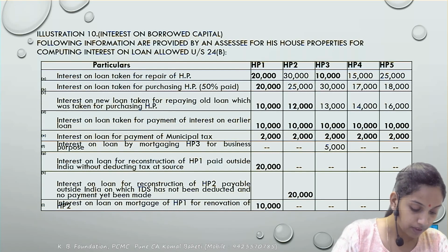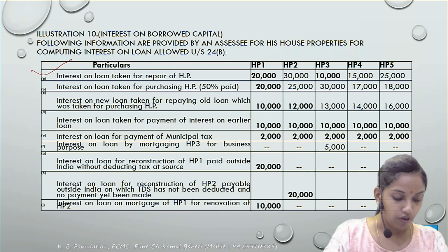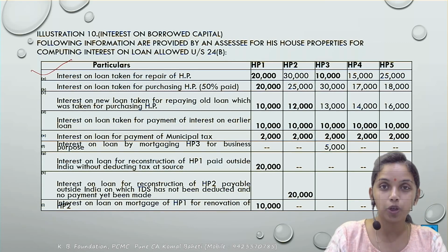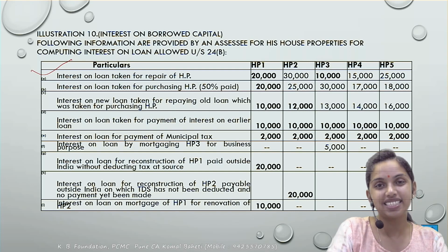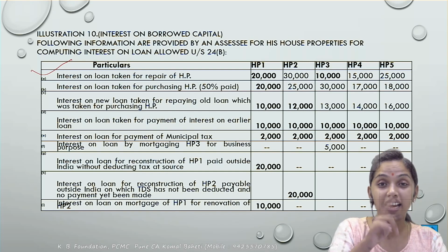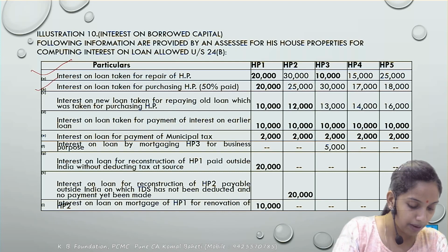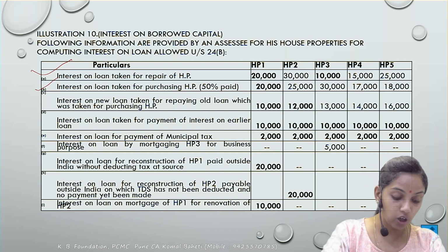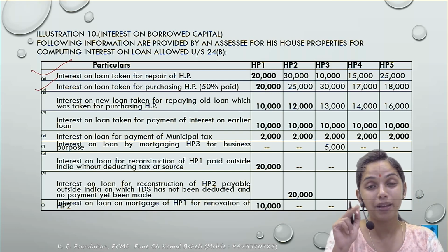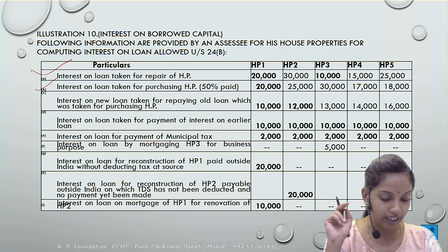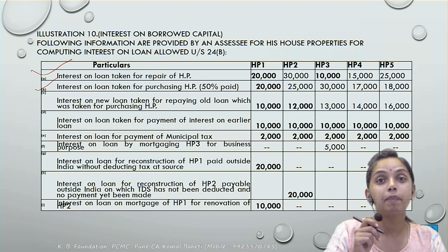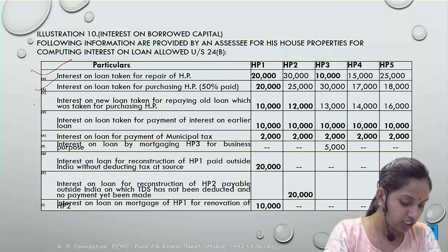Next, interest on a loan taken for the purchasing of a house property, 50% has been paid. मतलब 50% unpaid है. Whether interest need to be paid? No. The municipal taxes need to be paid. Interest, even if it is an unpaid amount, still the deduction would be available. Correct? Next, interest on a new loan taken for repaying the old loan. PCR 5 में repayment of the old loan comes out. Correct. Old loan का purpose क्या था? For the purpose of house property. Correct. Then deduction would be available.